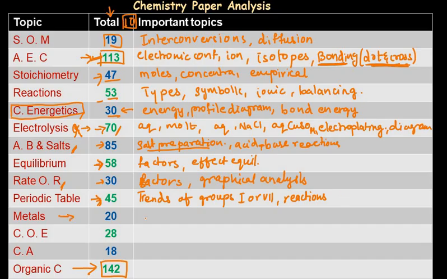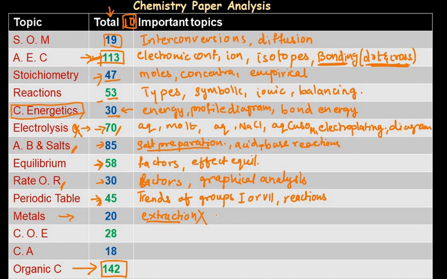Now metals. In metals, most of the time extraction is asked, though I have seen that in the last 2-3 years even extraction has not been asked. But I won't say we can ignore it, because if they ask, it covers a big weightage.